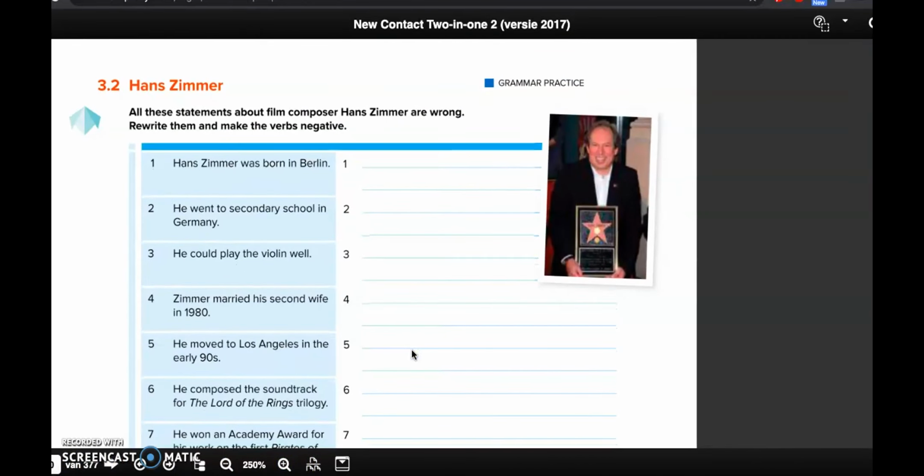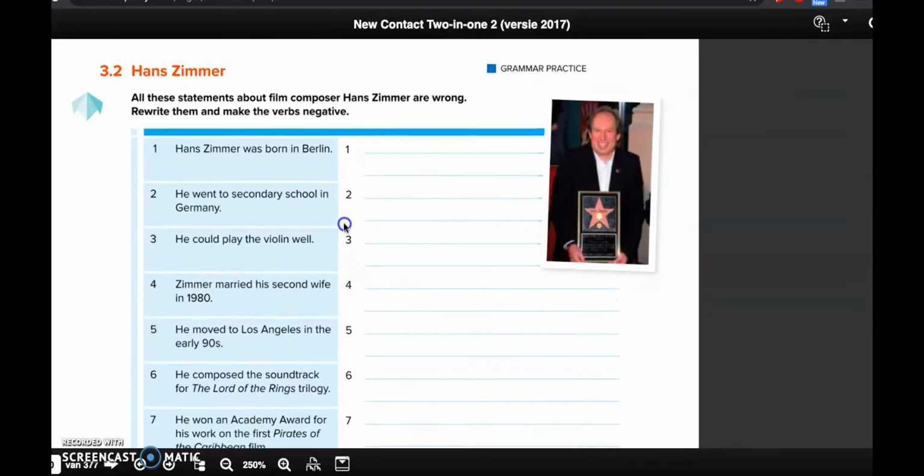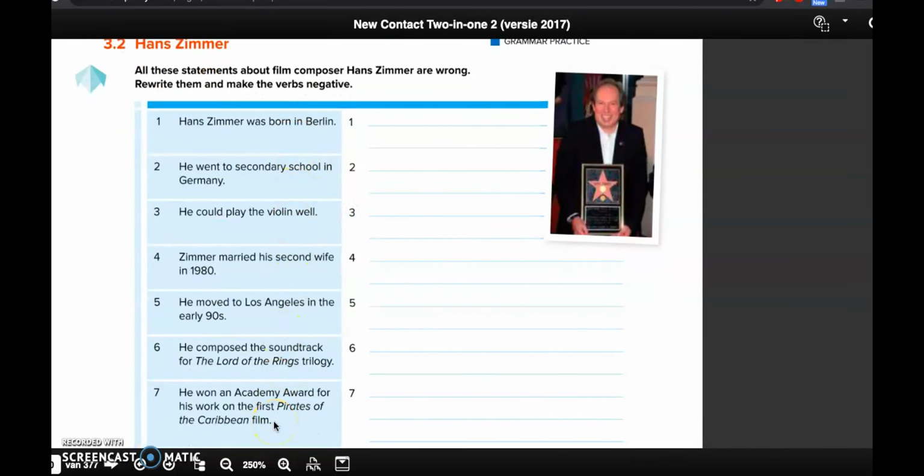Now, when we want to practice, the first exercise is 3.2. This is about film composer Hans Zimmer. In the left-hand column, you read all different statements and they ask us to rewrite them and make the verbs negative. So the first statement is Hans Zimmer was born in Berlin. When we take a look at our original sentence, we see that to be is used in the past form, so was. If we want to make was negative, we don't have to use to do, so the sentence becomes Hans Zimmer wasn't born in Berlin.